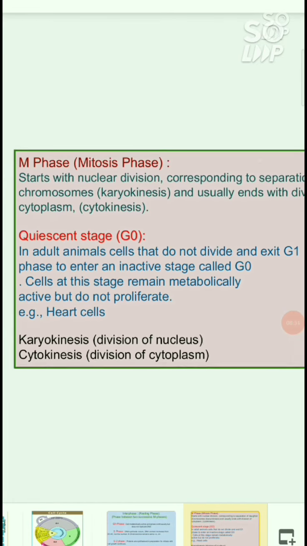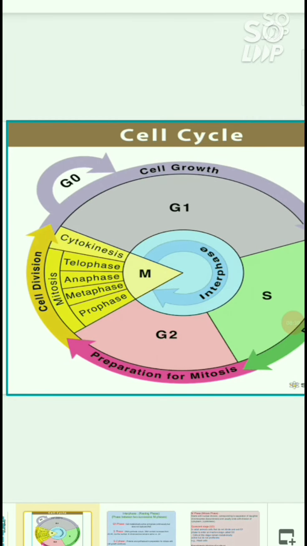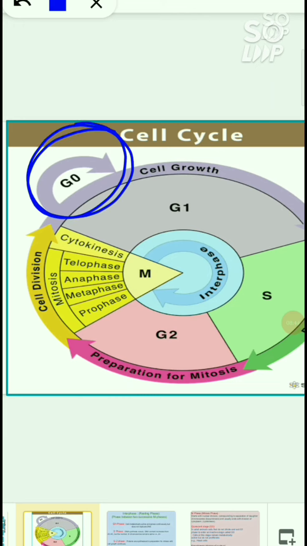And the quiescent stage. Here we can see in this diagram there is a special phase in this cell cycle, that is the G0 phase, which is also called the quiescent stage. In our body some cells, like nerve cells and heart cells, do not undergo rapid cell division.